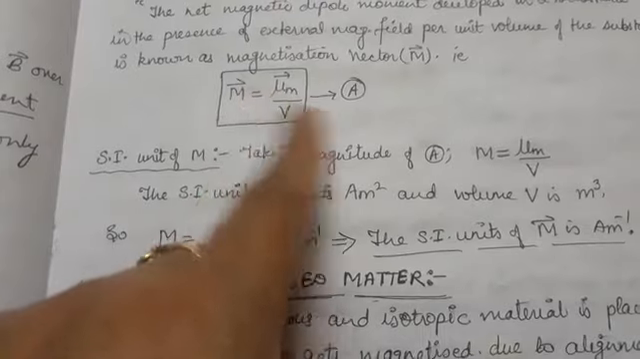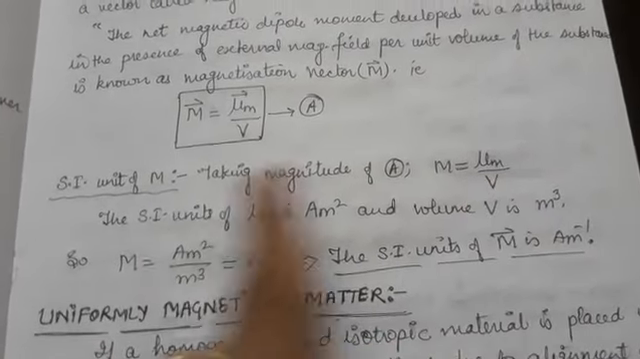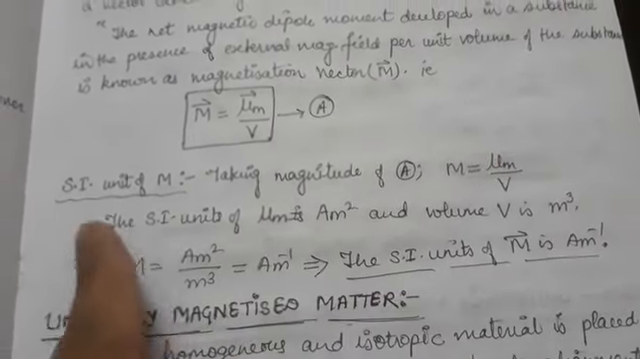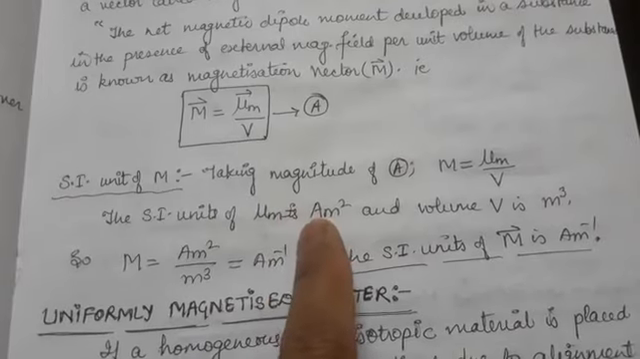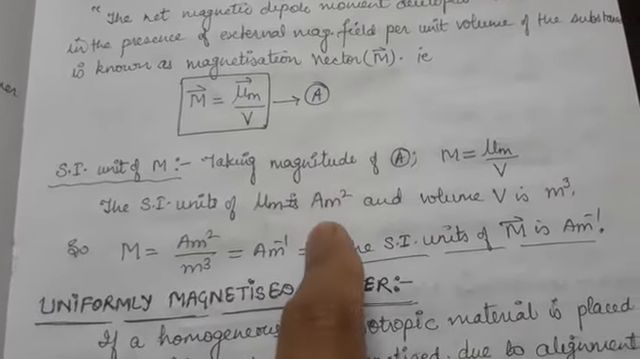I'll take the magnitude on both sides. Now I know what is mu M. It is simply current into area. That means the SI unit of mu M is ampere into meter square. Current into area, we have learned this in the very first topic of this chapter.